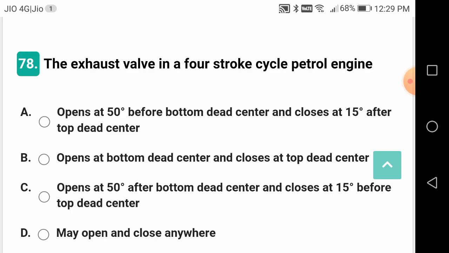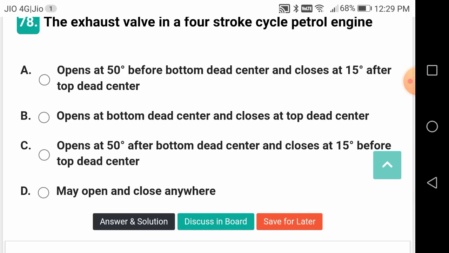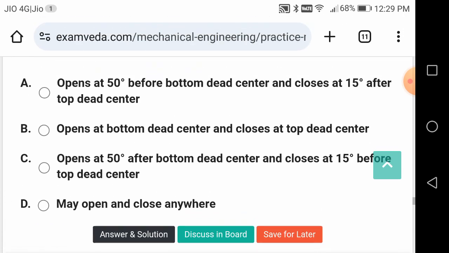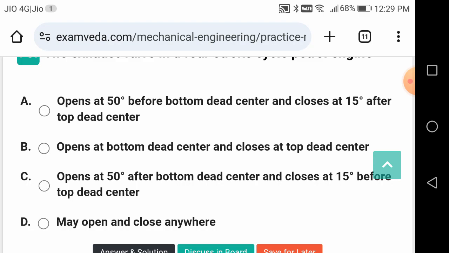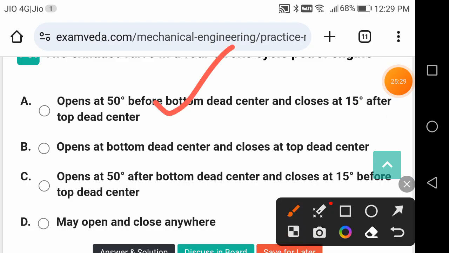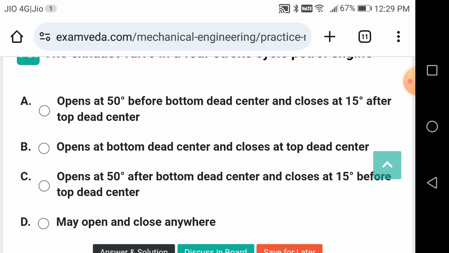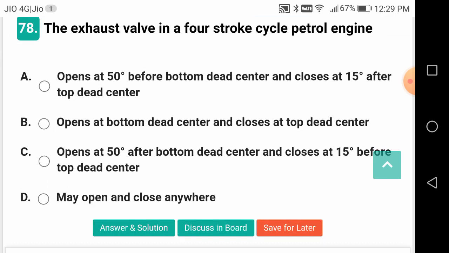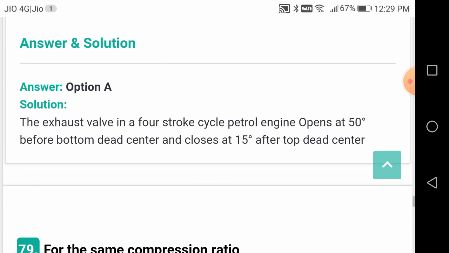The exhaust valve in a 4-stroke petrol engine, once again, the question is: opens at 50 degrees before TDC and closes at 15 degrees after top dead center, bottom dead center and top dead center. The answer is 50 degrees before BDC and 15 degrees after TDC.